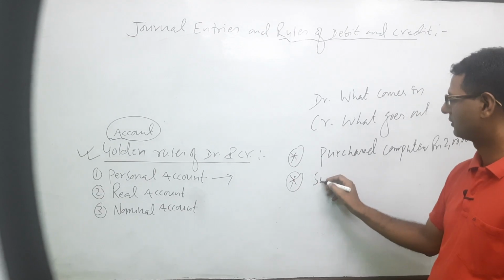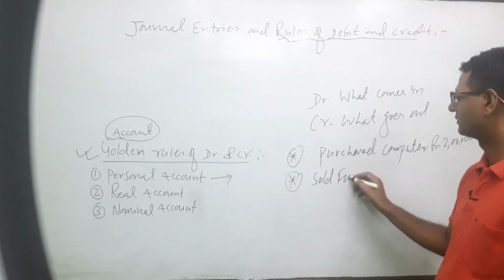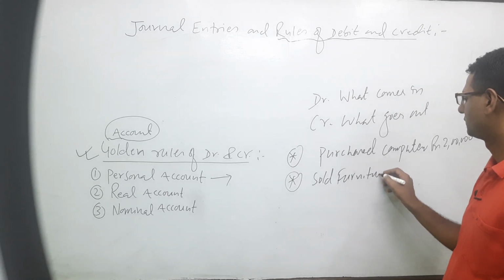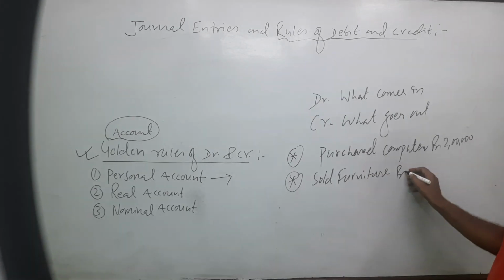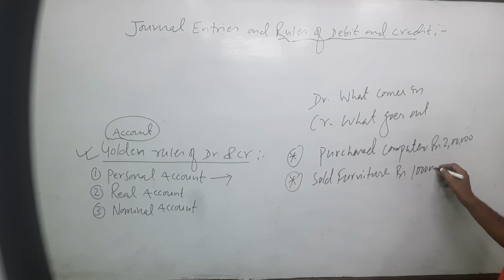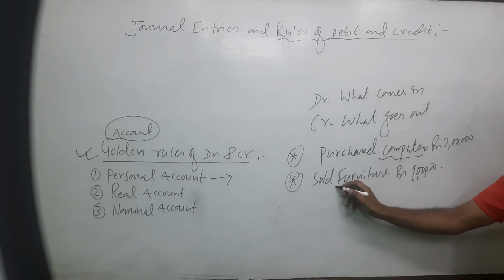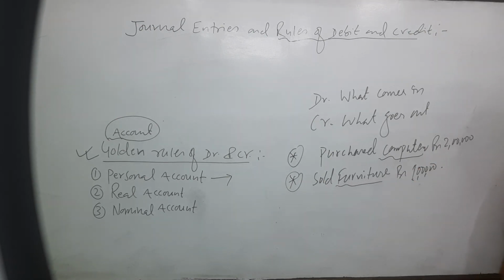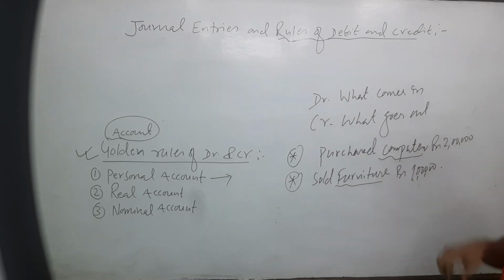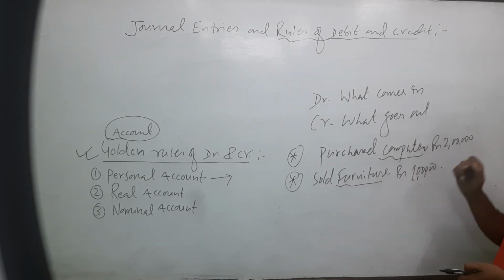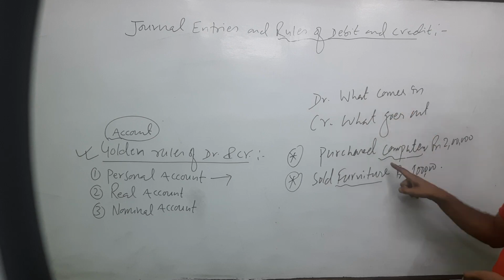Then sold furniture for rupees 1 lakh. Computer and furniture are assets. Goods are also assets. If we purchase, what comes in? Very simple. What came in? Computer came in. What comes in? Computer comes in.